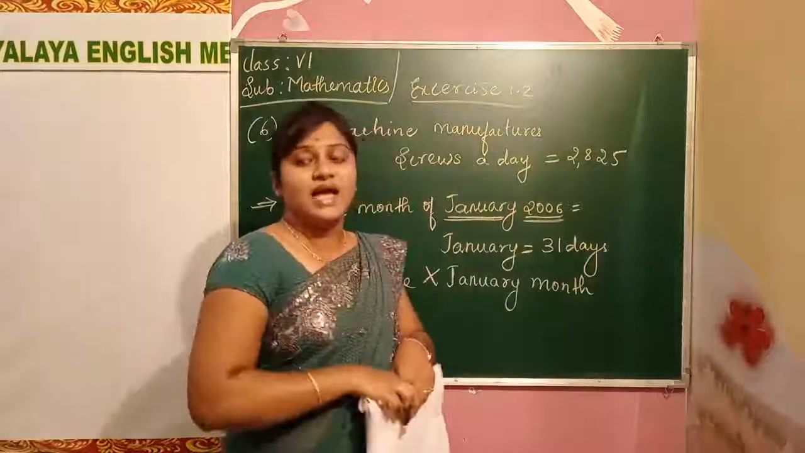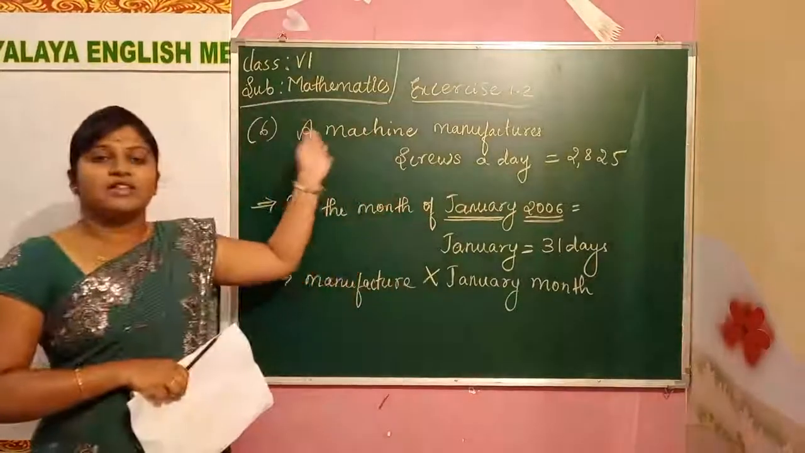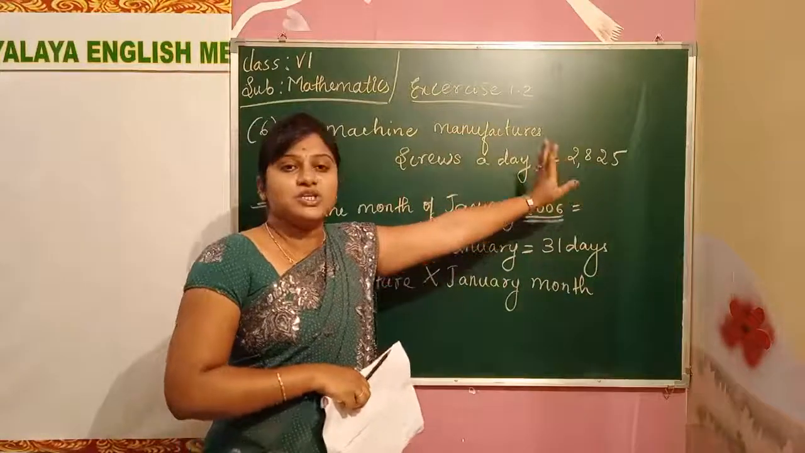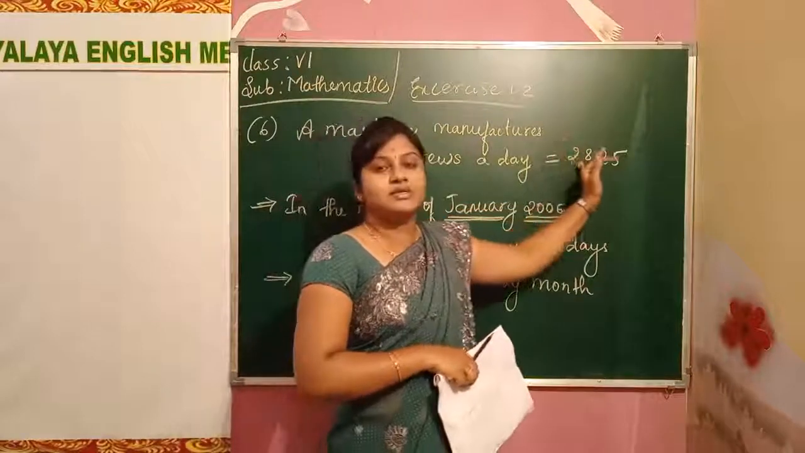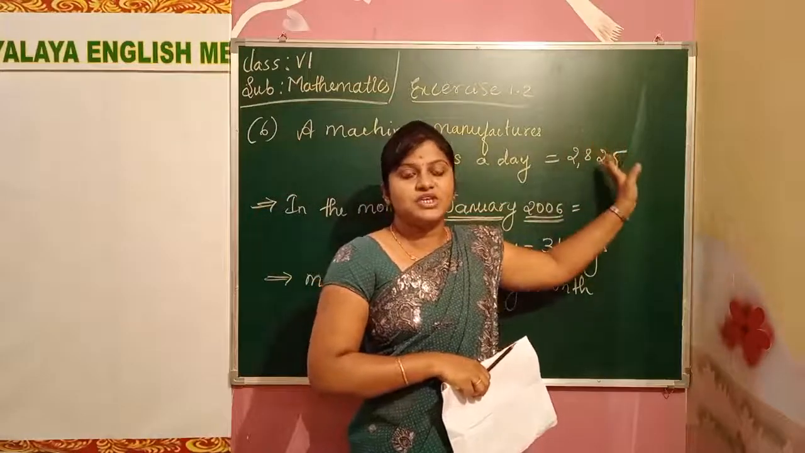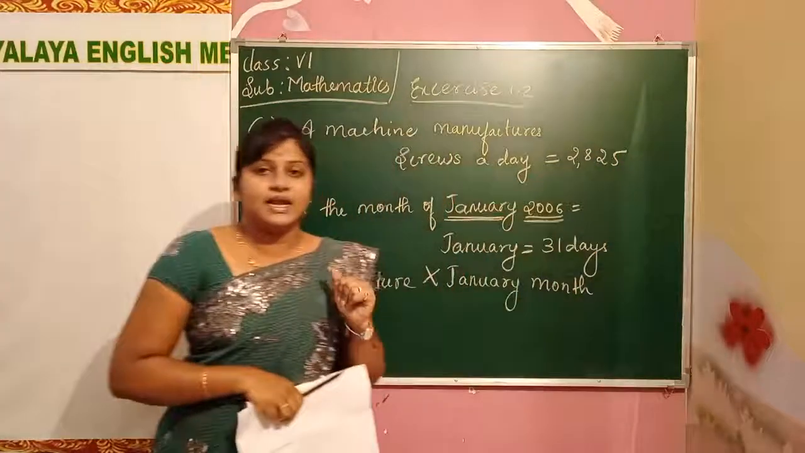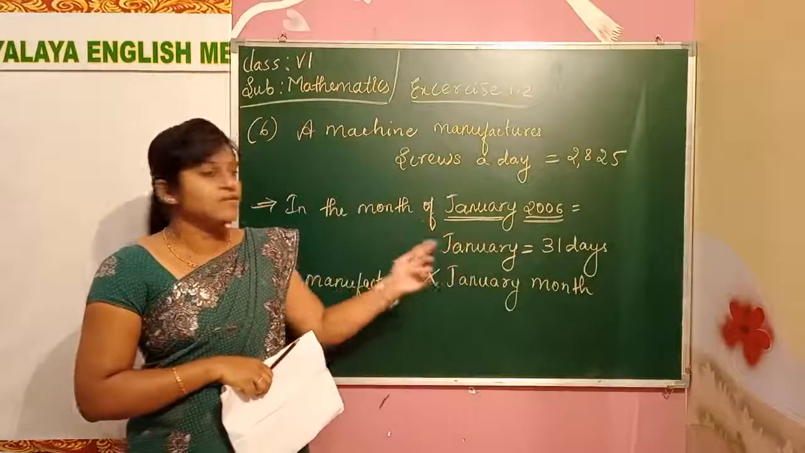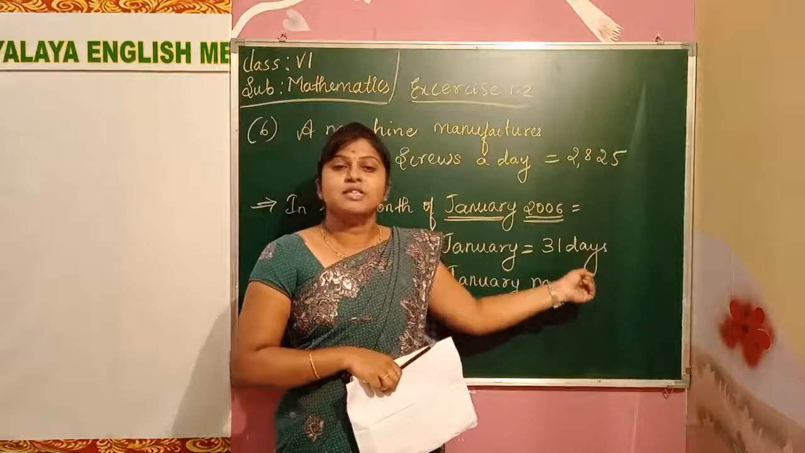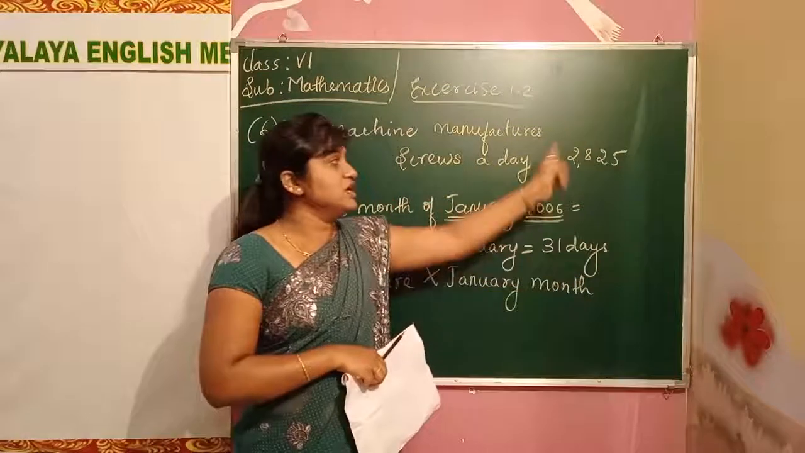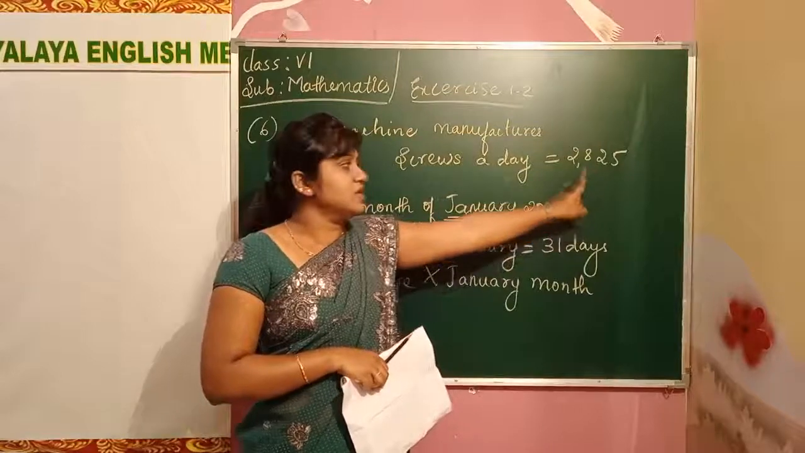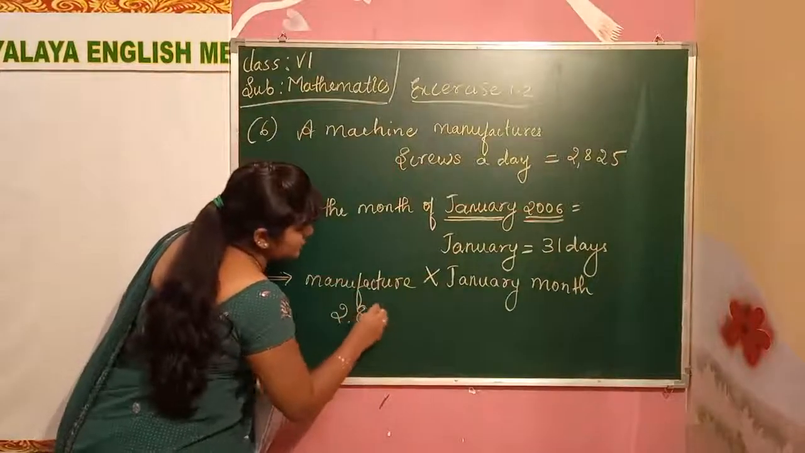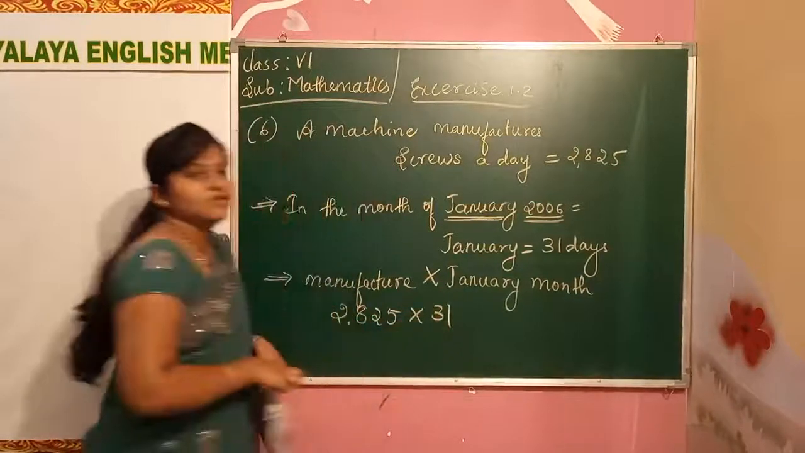What are they telling? In the factory, they are manufacturing one product. Per day, how much are they manufacturing? They are manufacturing 2,825 only per day. But in the month of January, how much did it produce? In the month of January we have 31 days. So 31 into per day manufacturing. Multiply these two. 2,825 into 31 we have to do.